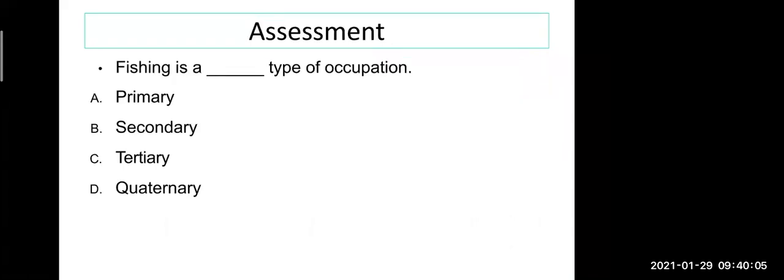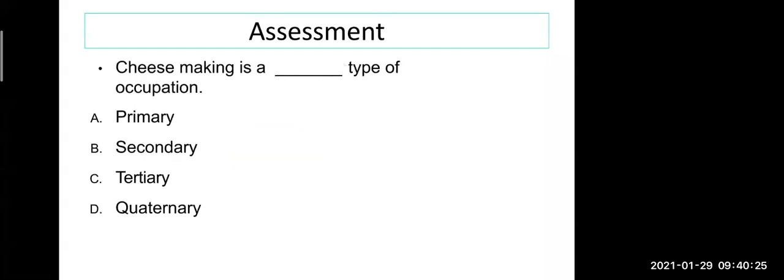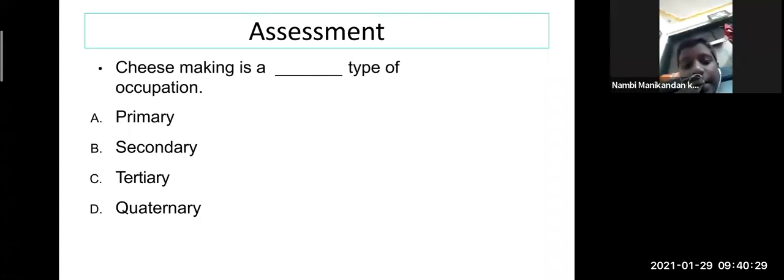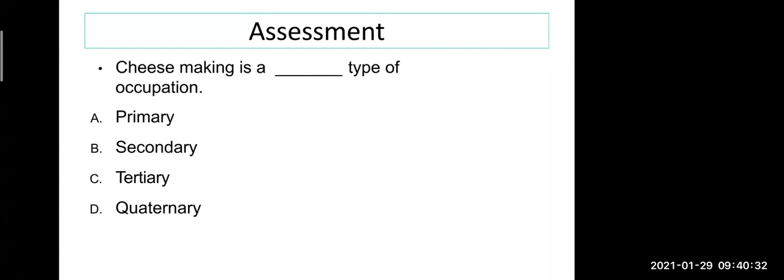Now this is the assessment for you. You all are going to try to answer me. Fishing is a dash type of occupation. Primary, secondary, tertiary, quaternary. Primary. Yes, primary. Very good. Fishing is a primary type of occupation. Second one. Cheese making is a dash type of occupation. Secondary. Yes, secondary, very good. Cheese making is a secondary occupation because primary is what? Milk, and from milk we are processing the cheese.